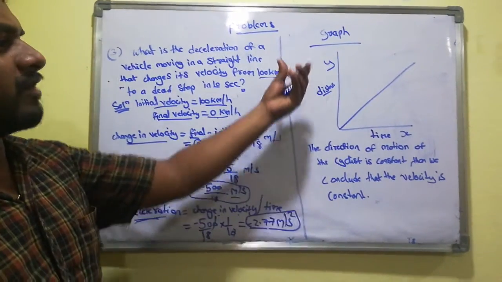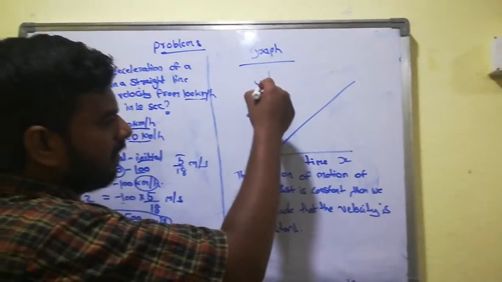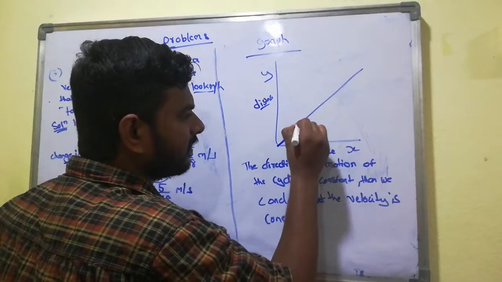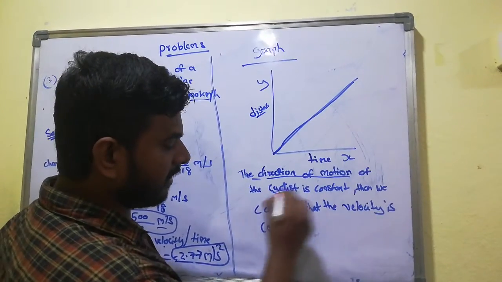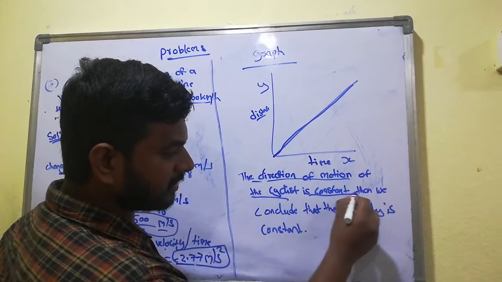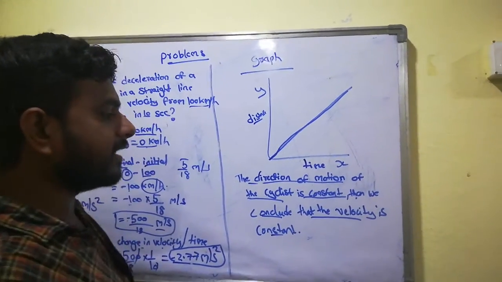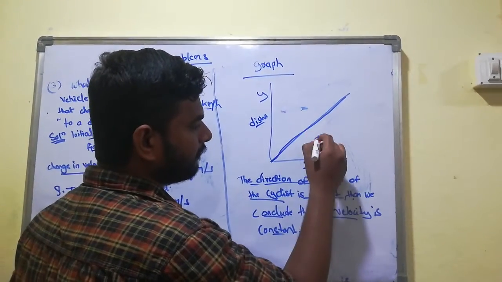Now we discuss one very important graph. What is the graph here? Y coordinate is distance, x coordinate is time. This is about a straight line. When the body is moving in a constant direction, the velocity is constant, which means the body is moving continuously at the same speed.